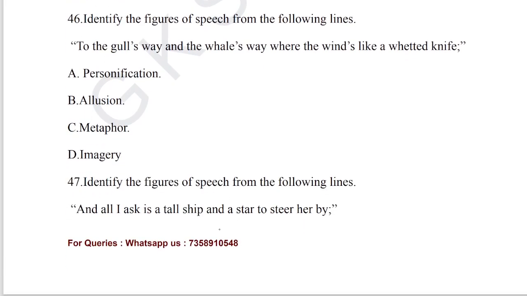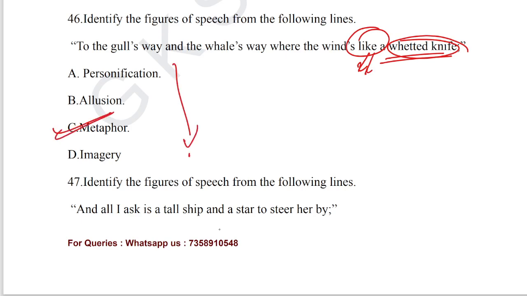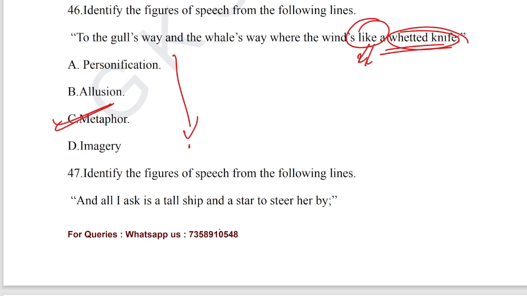Let's go for question number 46. Identify the figures of speech from the following lines. To the gull's way and whale's way, where the winds like a whetted knife. Whetted means sharp knife. Here like is used, so obviously we go for simile. Simile is not found in the options, so we go for metaphor. Metaphor is the figure of speech here. Option C is the correct answer for question number 46.